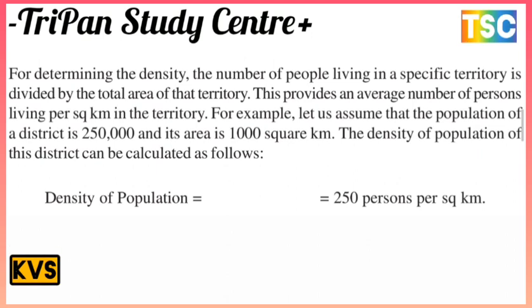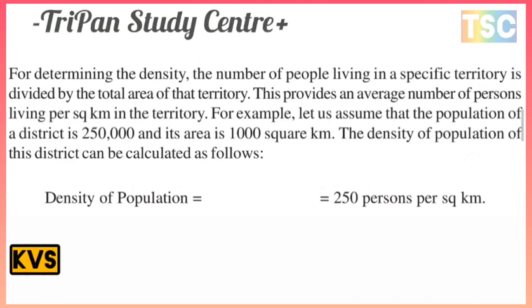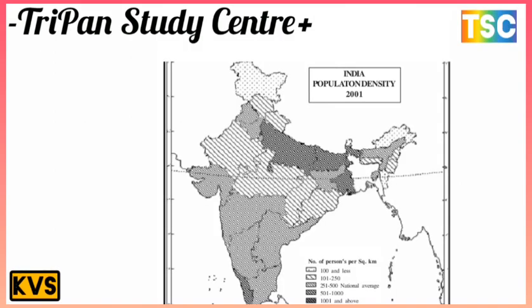The density of population is calculated by dividing 2,50,000 by 1,000. The three zeros get cancelled, and we get 250. So there are 250 persons living per square kilometer in this area. This is the most important formula for calculating density of population. On your screen, there is a most important map here.